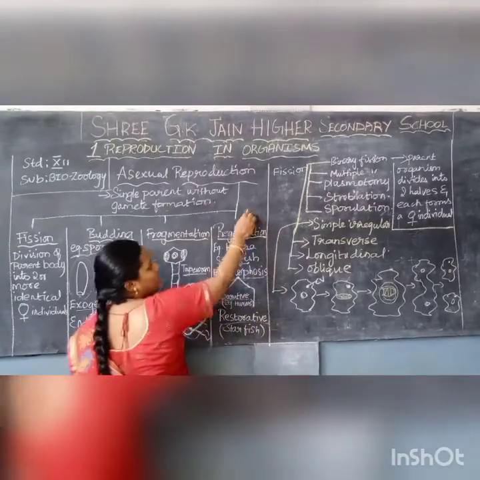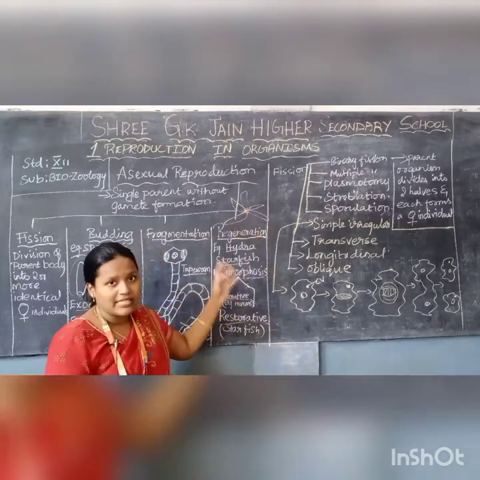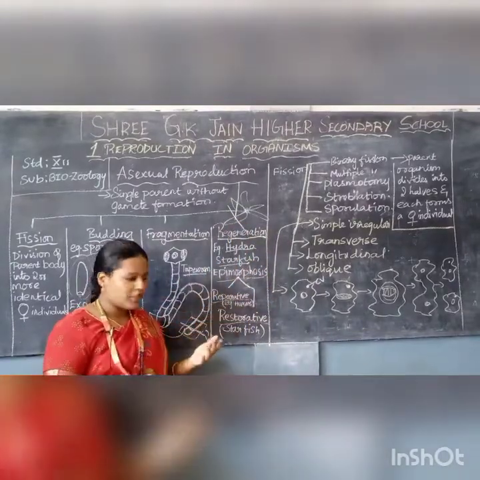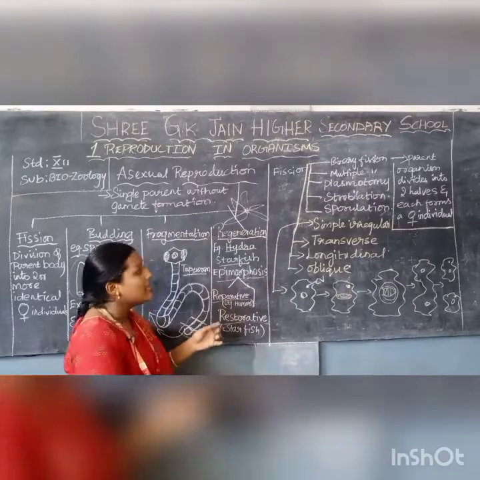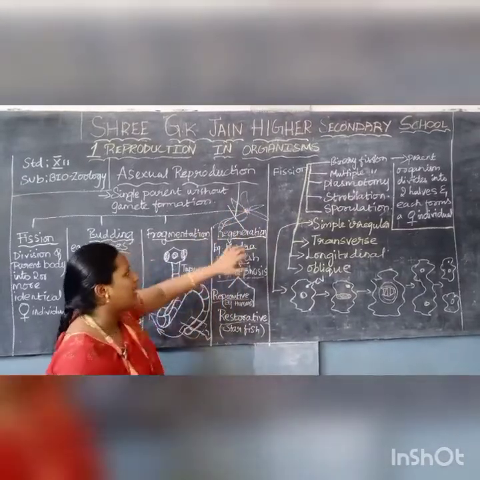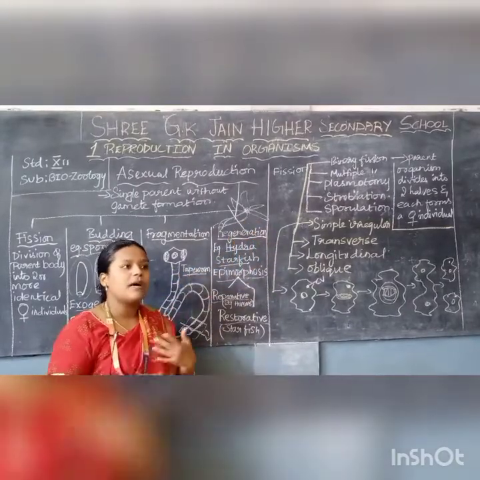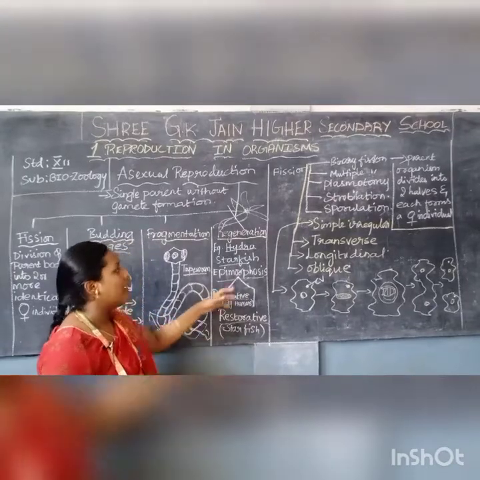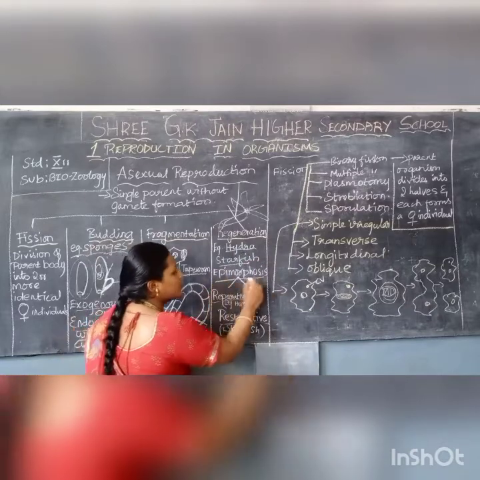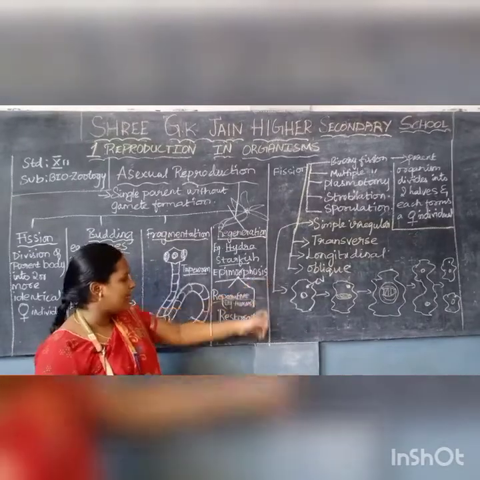We can take the starfish as an example here. If there is a cut in the starfish, after some time, after the regeneration phase, that is epimorphosis, takes place, the lost part will start growing automatically. This type of process is known as regeneration. The lost part will start being produced. So here the examples are hydra and starfish. Epimorphosis means replacement of lost body parts. So make a note of this.